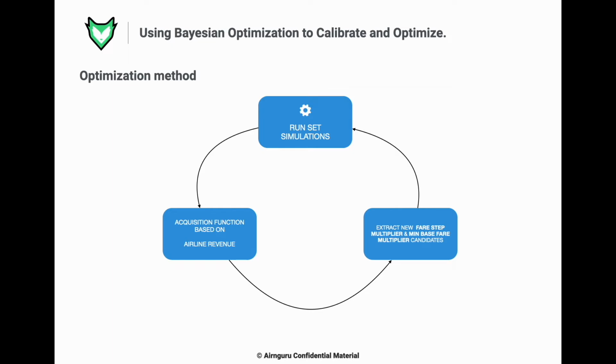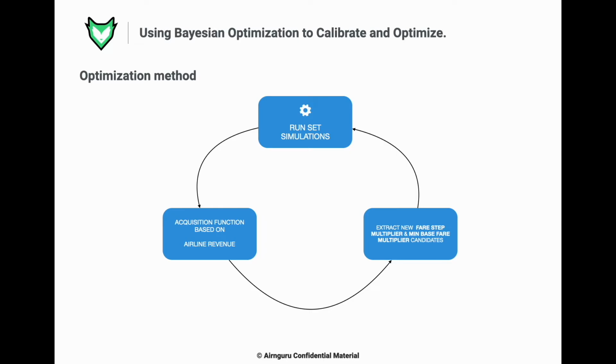The method used to find the optimal fare structure is exactly the same as the method to calibrate the demand. The only difference is that now the acquisition function is the amount of revenue, and now we will program the model to find the maximum of the target function. The other difference is that now we will keep the demand multiplier and the willingness to pay multiplier fixed at 5.5 and 5.9, which are the required multipliers to calibrate the model.